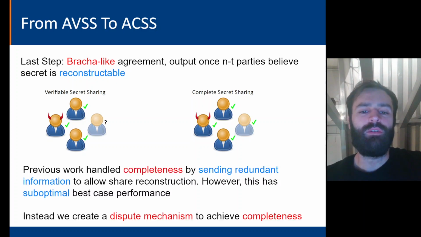Previous works handled completeness by sending redundant information to allow for share reconstruction, such as using a bivariate polynomial to share a secret. However, this adds overhead to the whole overall protocol and results in a suboptimal best-case performance. Instead, we create a dispute mechanism to achieve completeness that won't be triggered unless the dealer acts maliciously.